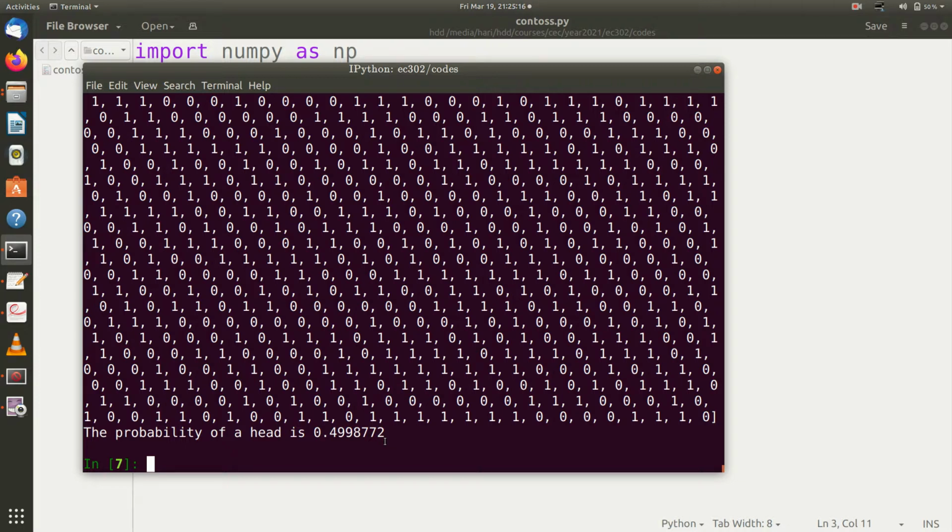Here I have tossed a coin 10 million times. A 1 is a head and a 0 is a tail, I assume that way. So now the probability of getting a head is 0.4998772. Okay, it is getting very close to 0.5. Now we are talking about a fair coin.